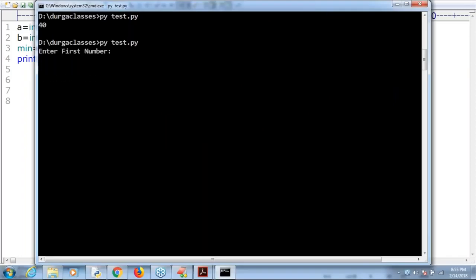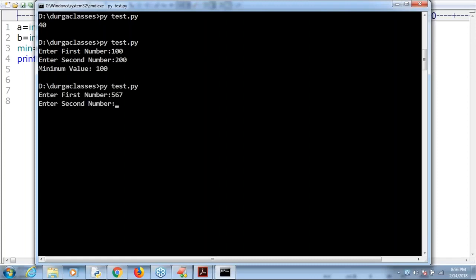Now observe the output. Enter first number: 100. Enter second number: 200. The minimum value is 100. Let me execute once again. 567 is my first number, 123 is my second number. Then automatically, what is the minimum number? 123 is the minimum number.